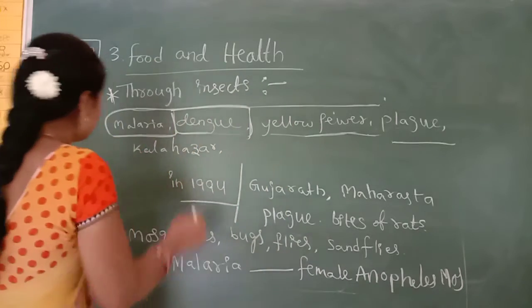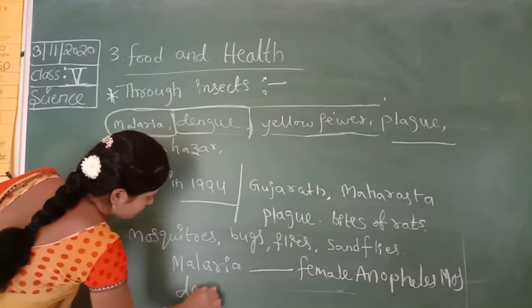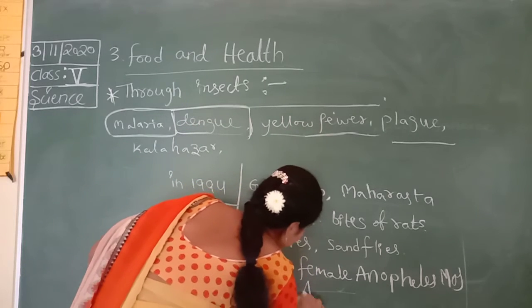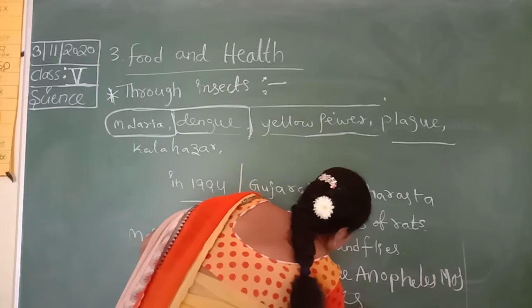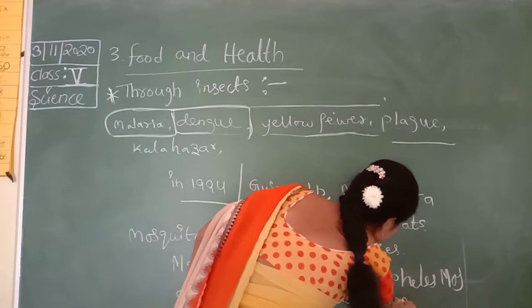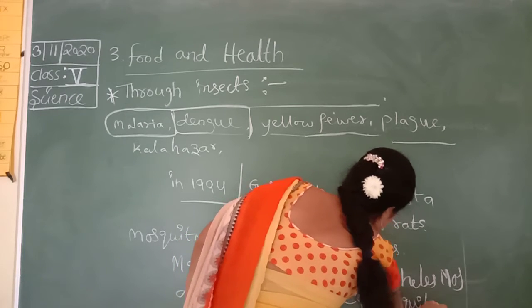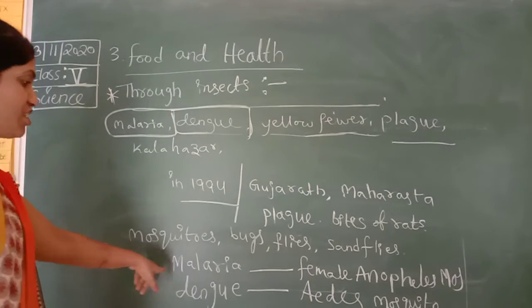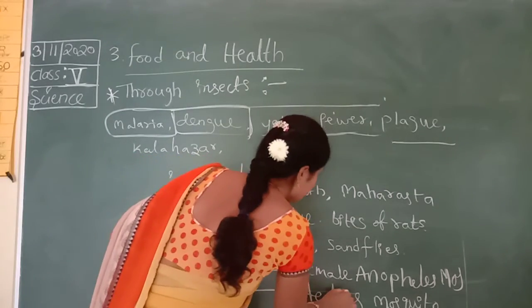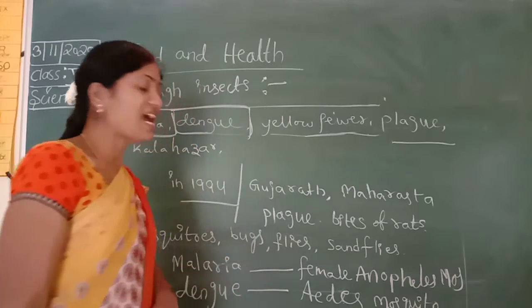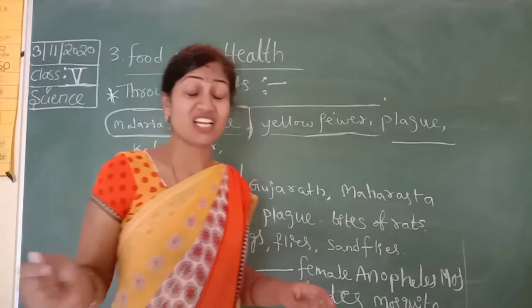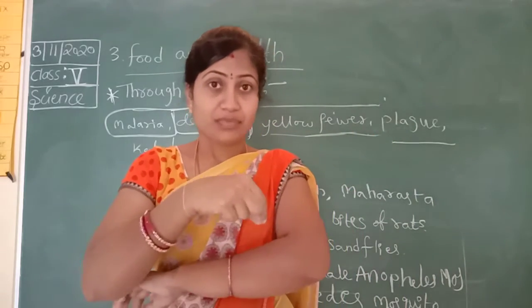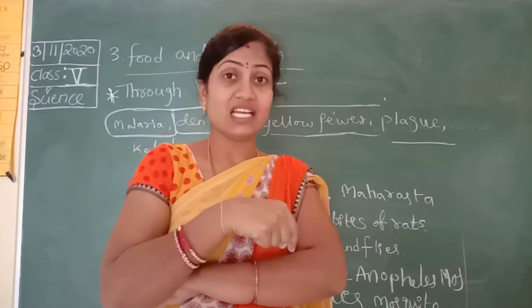Next, dengue is caused by the Aedes mosquito. All these mosquitoes can put their mouthparts in our skin and